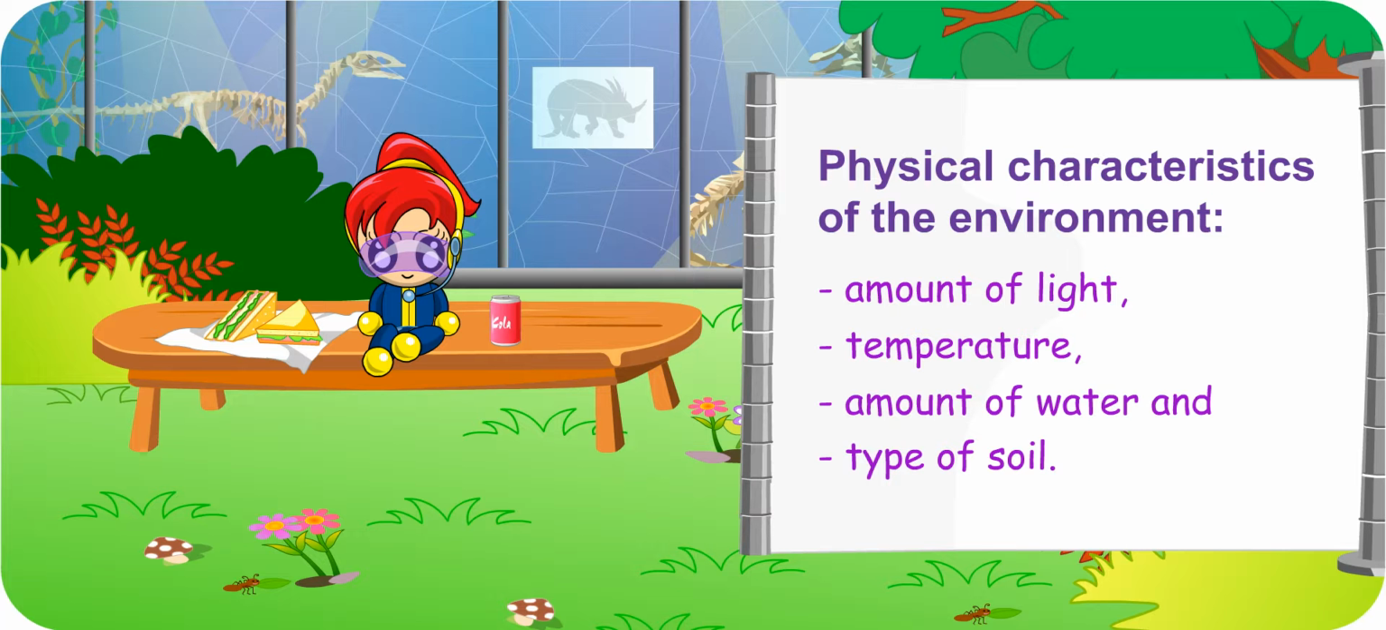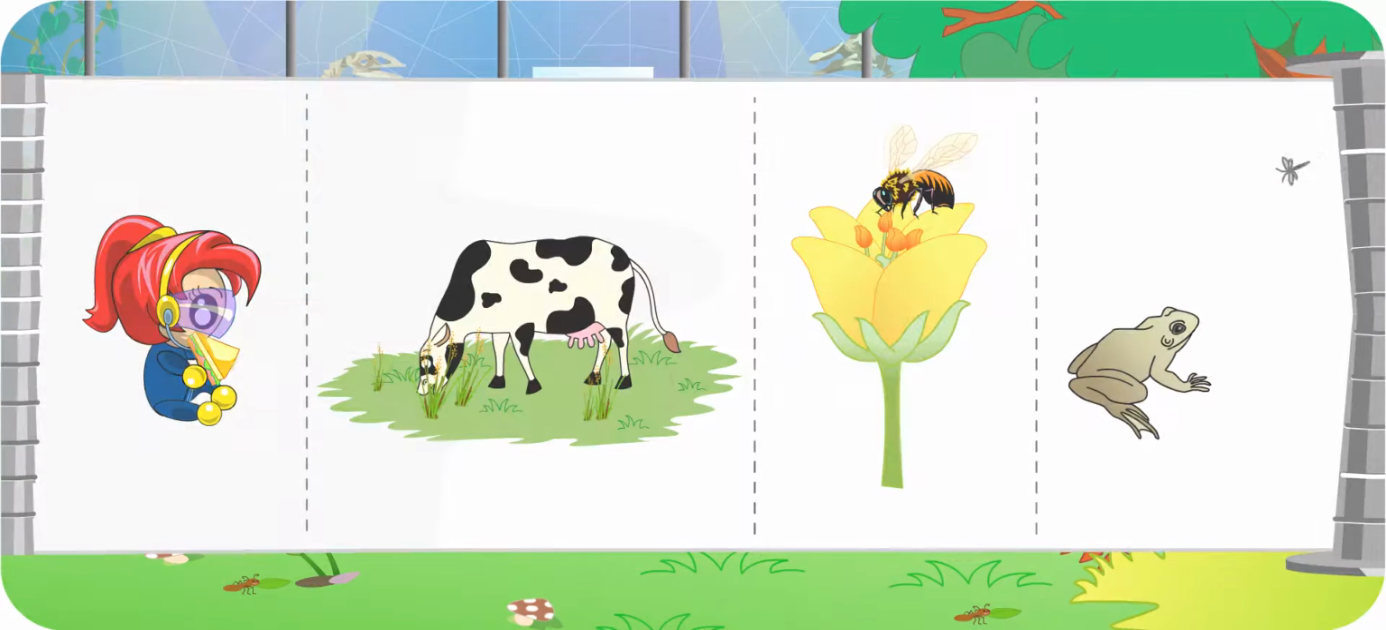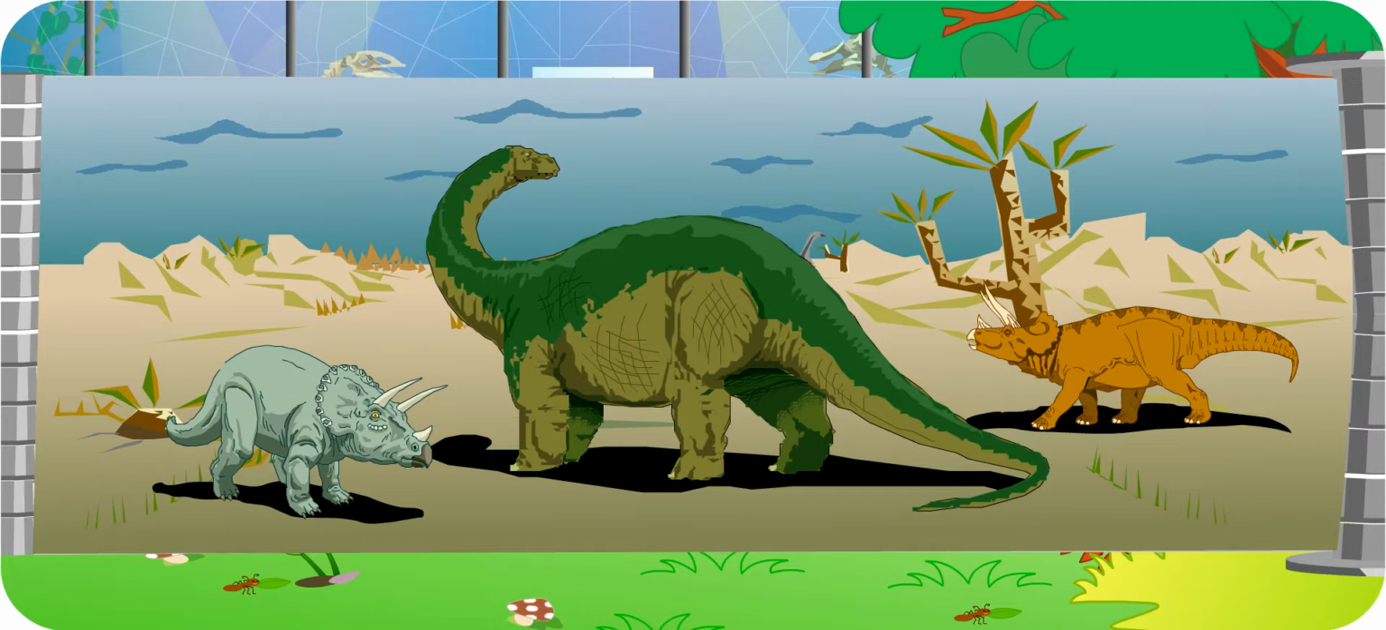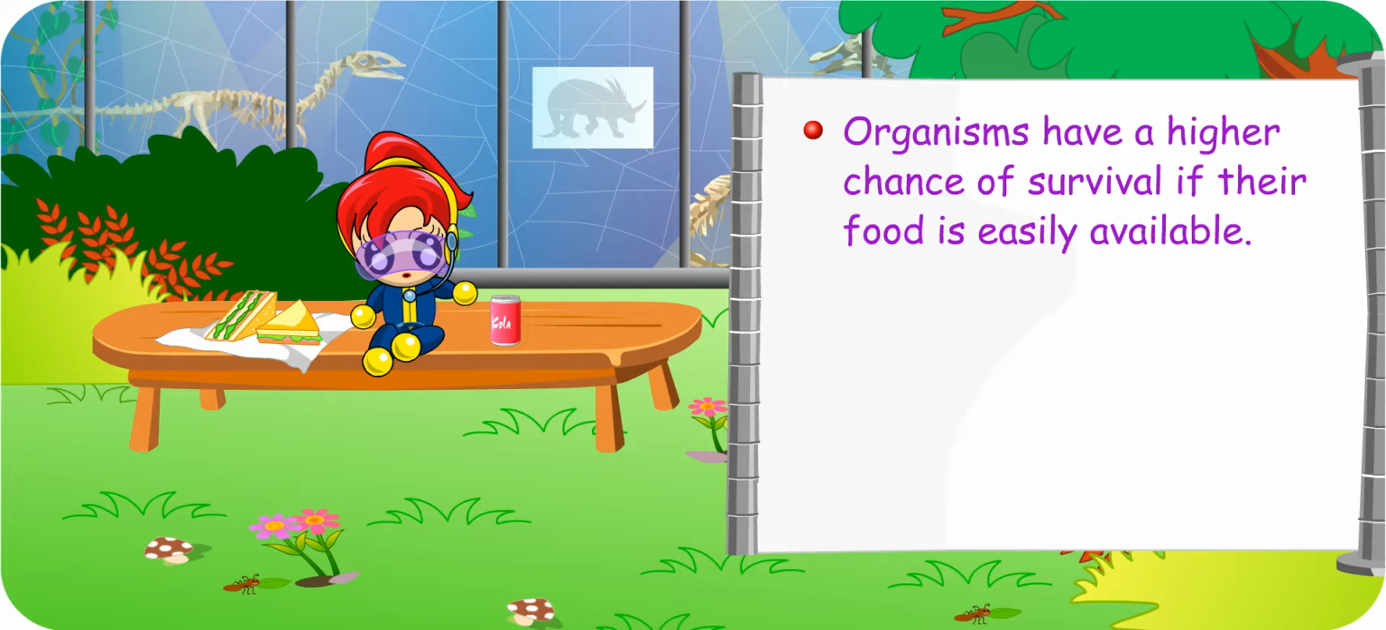Tell me, what do you need when you feel hungry? I need food. Absolutely, Turbo Girl. Food provides an organism with the energy to carry out life processes. Thus, the availability of food in the organism's surroundings affects its survival. That could be one of the factors contributing to the extinction of dinosaurs. Insufficient food around them. Yes, it is possible. That's to say, organisms have a higher chance of survival if their food is easily available. Your deduction is very good, Turbo Girl.